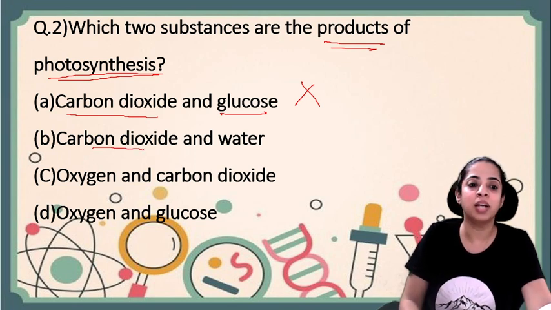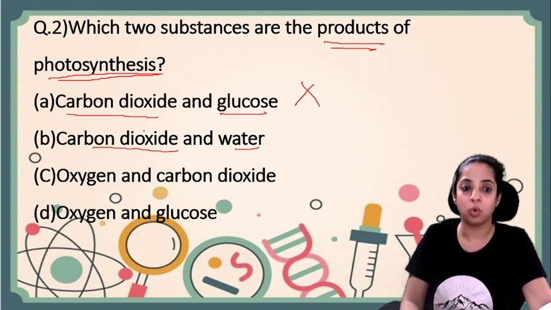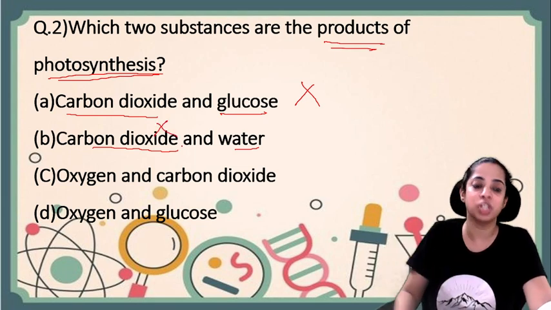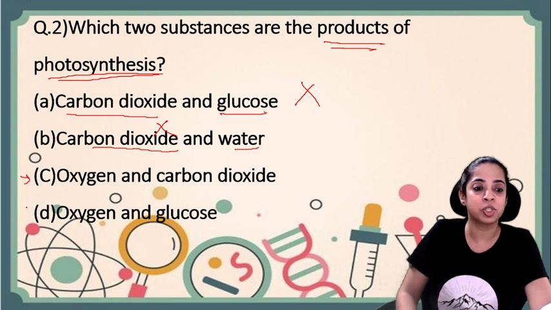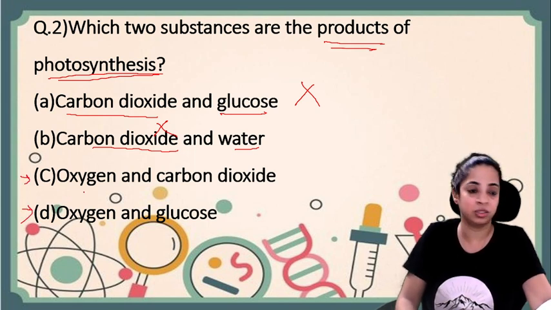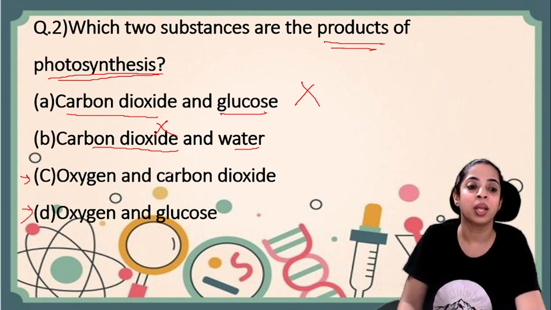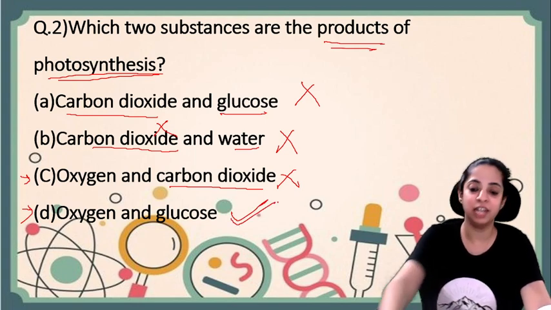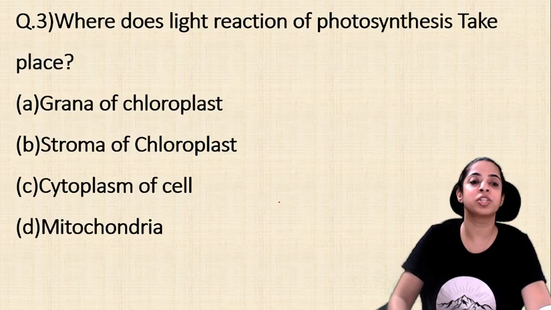Second is carbon dioxide and water. No, carbon dioxide is not given out. Carbon dioxide is taken in. So oxygen is given out. So out of option C and D, there will be a correct answer. But see, in option C, carbon dioxide again is given. So this also can't be an answer. So your answer is D, oxygen and glucose. Clear to you children? Moving on to question number 3.